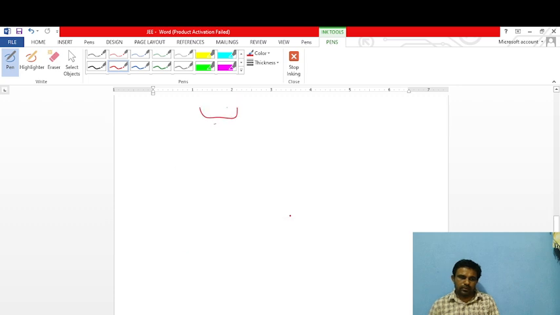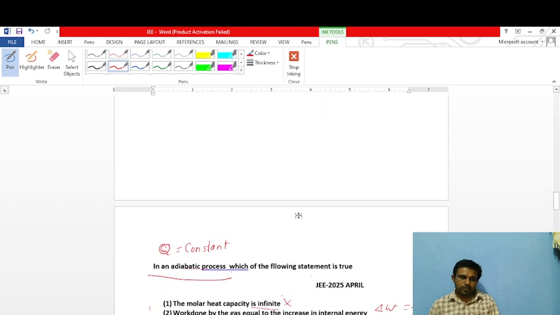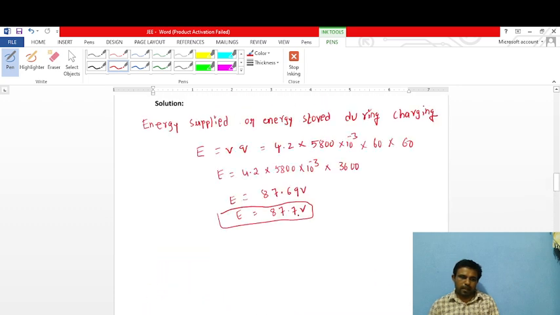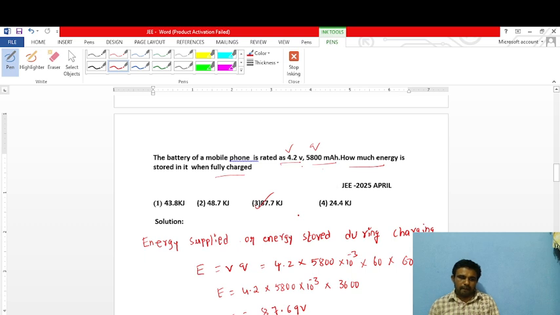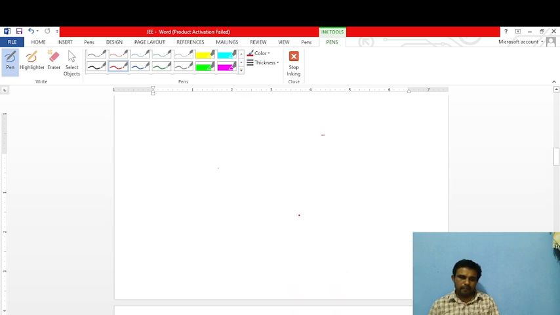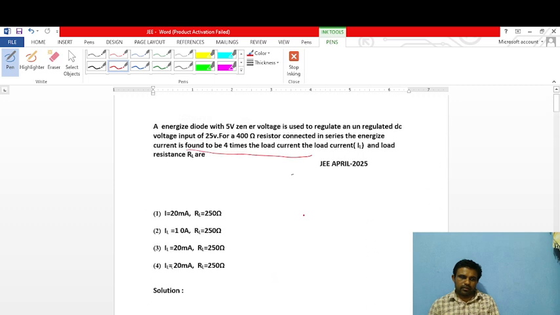Next question. So here a Zener diode question is given.